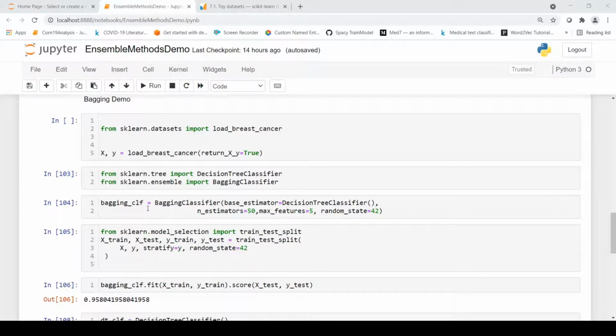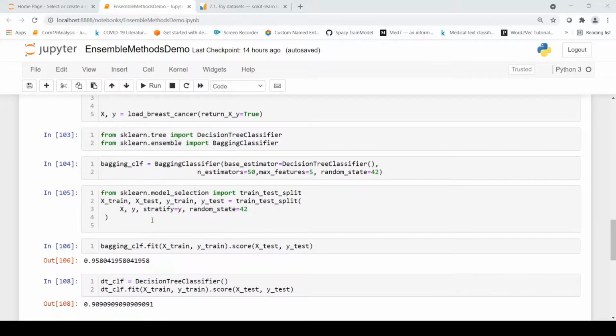I instantiate a bagging classifier object over here. The base estimator is the decision tree classifier. I will be creating around 50 different decision trees, and for the maximum features of every subset I choose it to be 5. So in bagging, your data is split into subsets with replacement, and over here you have 50 different decision tree classifiers. So you will have 50 different subsets of your training data, and then there will be a voting on the output of each of these decision tree classifiers.